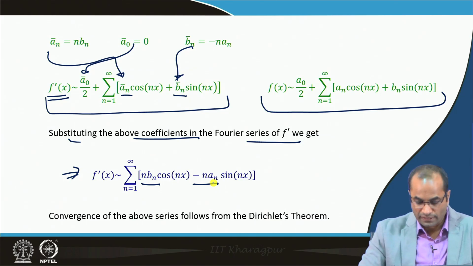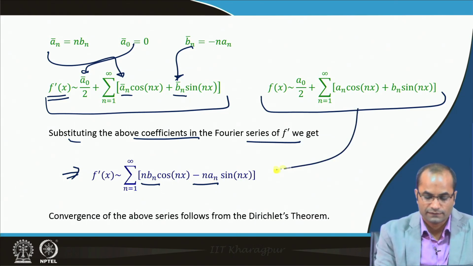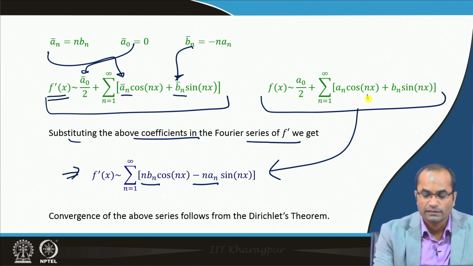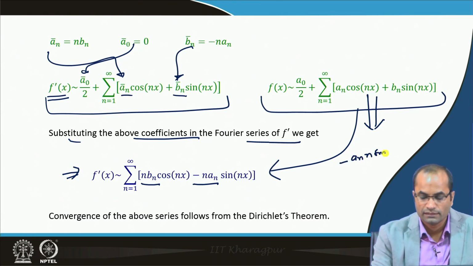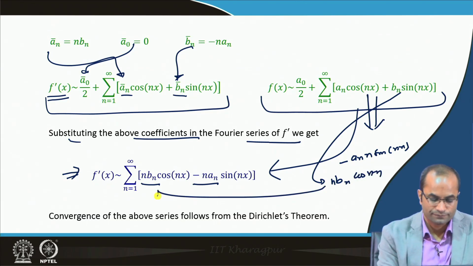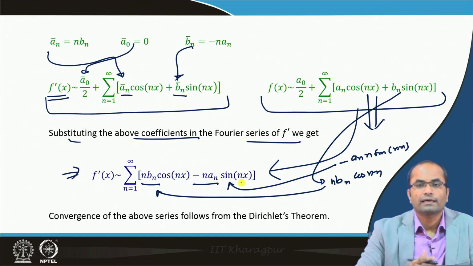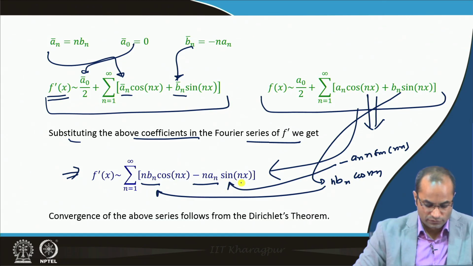Naturally, this is exactly the series we obtain just by differentiating this one, because if we differentiate we will have minus a n into n and sin n x, and from the second term we will get n into b n and cos n x, which are exactly the terms we got directly in this Fourier series of f prime.